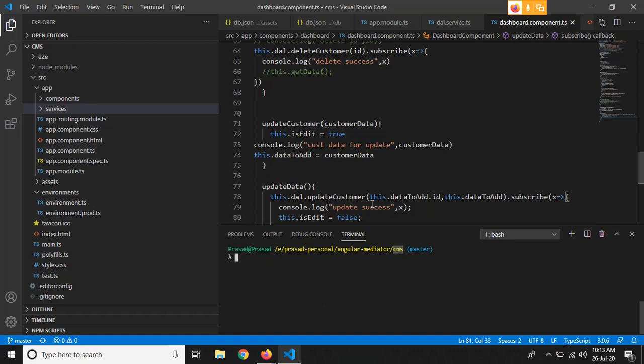So observable and subscriber are part of RxJS. RxJS, which is the reactive JS library, is basically used for handling changes in data events, right? So what RxJS does is watch the data changes. Whenever the data changes, it will fire an event to its subscribers, right?